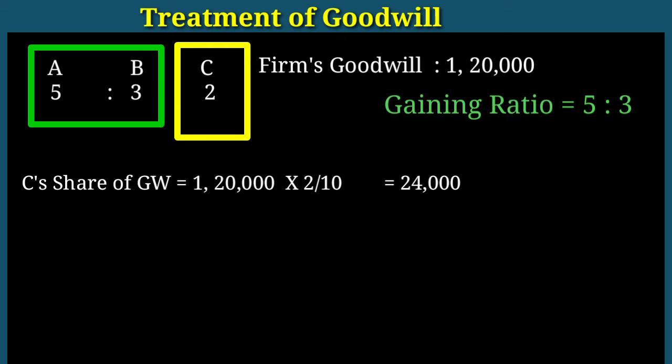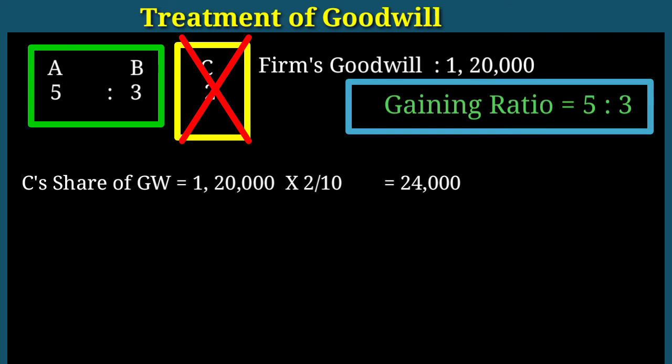We know gaining partners will give compensation to the sacrificing partner. Here A and B get more or they gain, and C sacrifices. How much is their gain? In that ratio, they need to give compensation to C. Okay. Here the gaining ratio is 5:3.